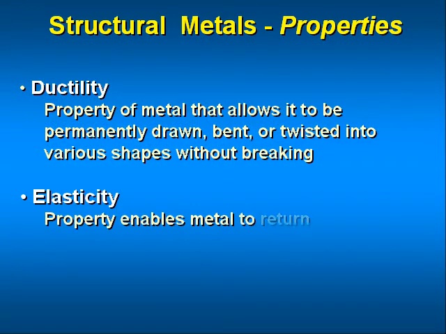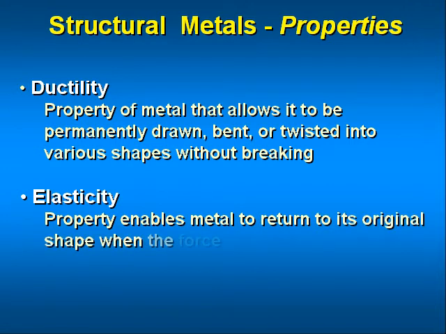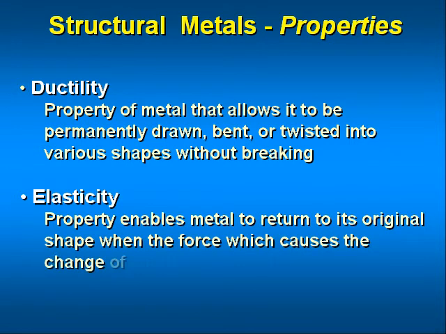Elasticity enables a metal to return to its original shape when the force which causes the change of shape is removed. This property is extremely valuable because it would be highly undesirable to have a part permanently distorted after an applied load was removed. Each metal has a point known as elastic limit beyond which it cannot be loaded without causing permanent distortion. In spacecraft construction, members and parts are so designed that the maximum loads to which they are subjected will not stress them beyond their elastic limits. This desirable property is present in spring steel.